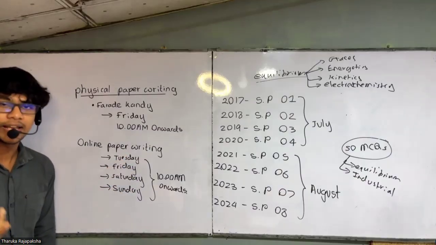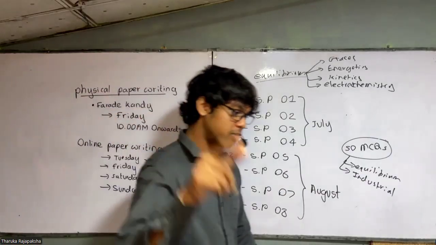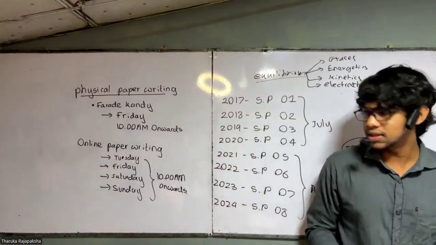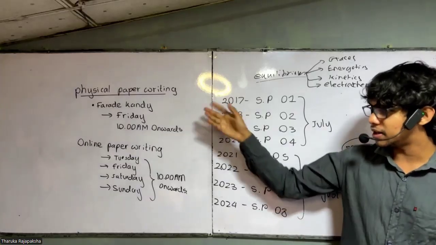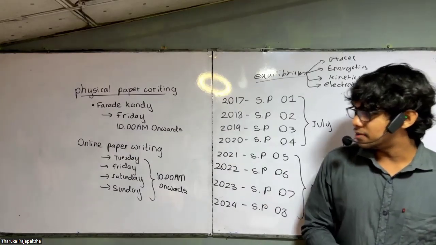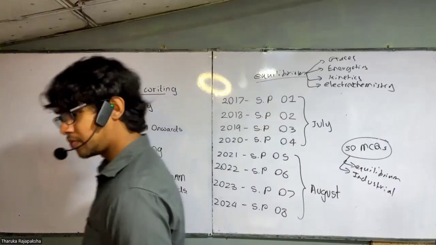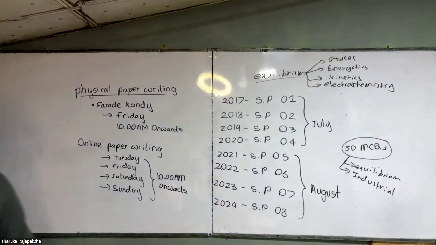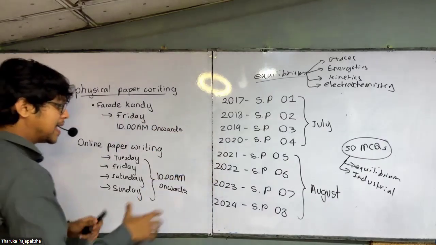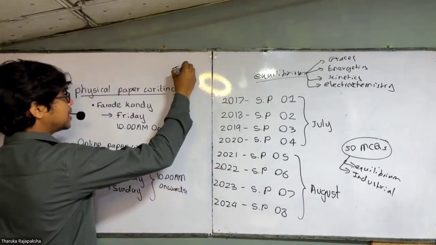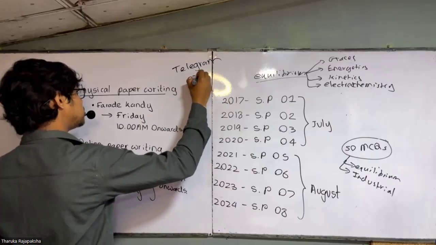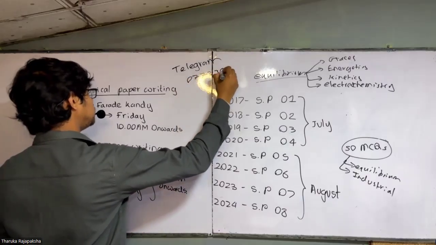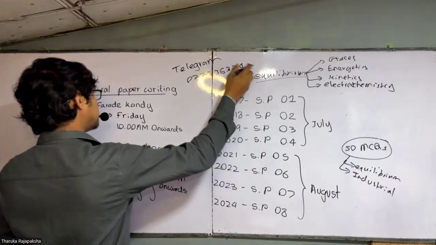Friday 10 a.m. was the time when we did papers before. Then we had to stop the physical classes at Faraday. Now we are starting the paper classes again. So that's all, people. Drop me a message. If you are joining this, make sure you are in the Telegram group, right? Make sure you are in the Telegram group, and also drop me a message to this number.